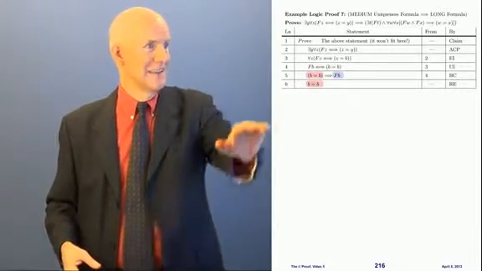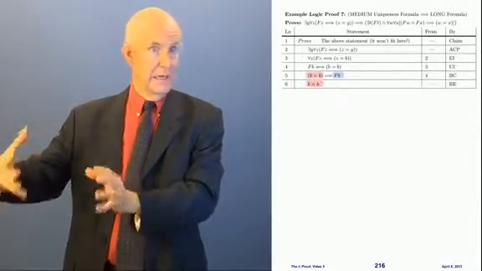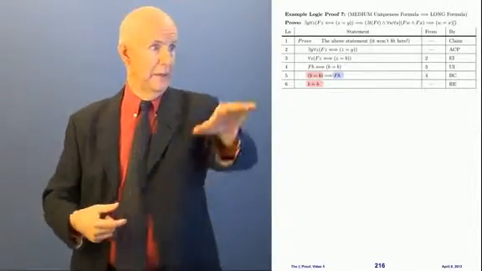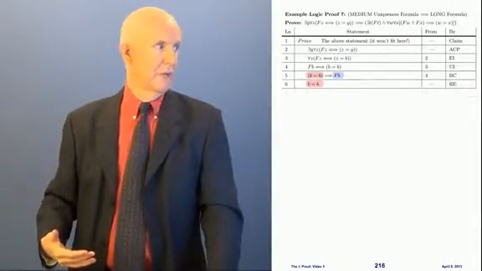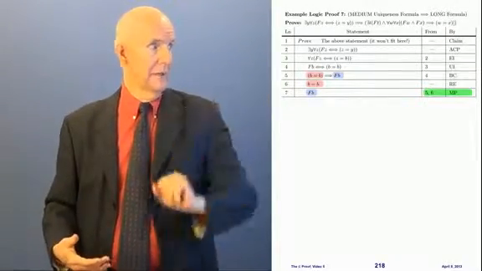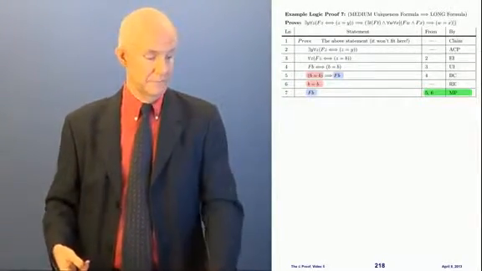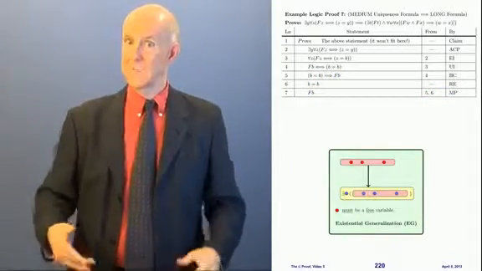Look at this. I've got here in line 5, if b equals b, then Fb, and here I've got b equals b. So I've got pink implies blue, and I got pink, therefore I can say the blue, from lines 5 and 6, by modus ponens. Now I have Fb.